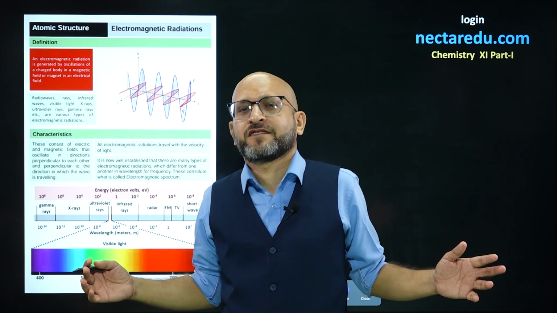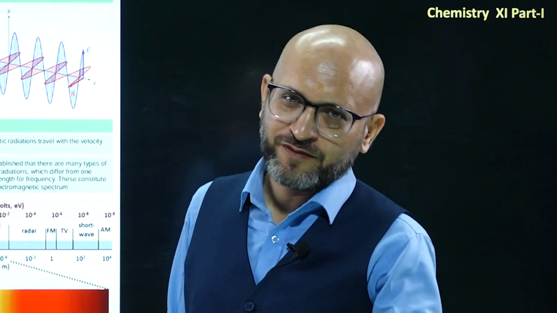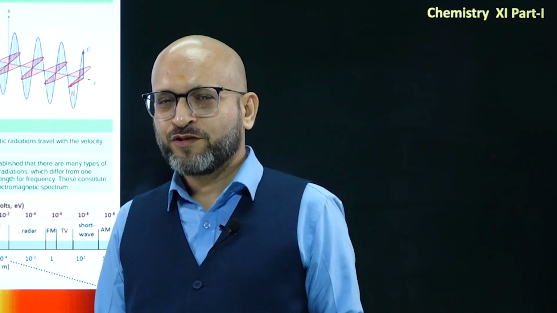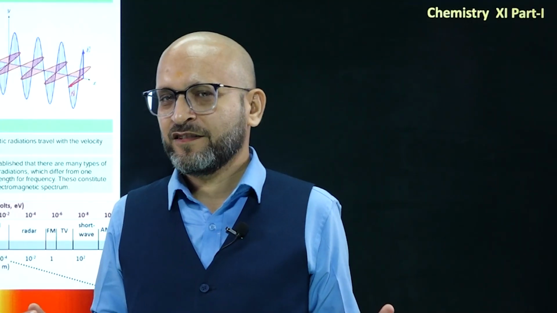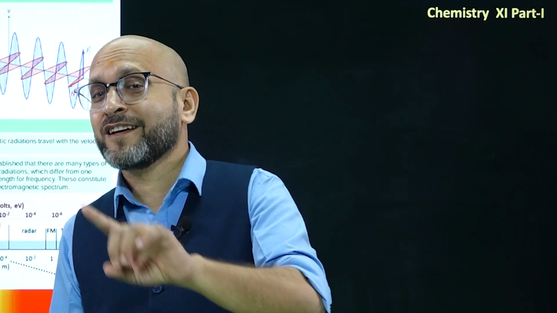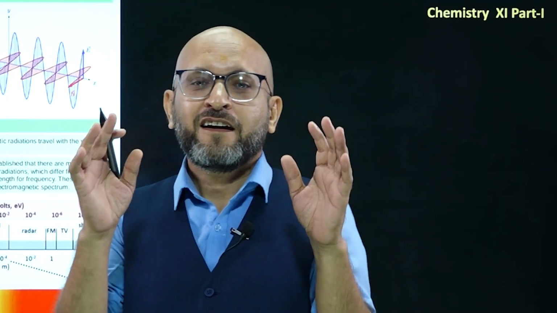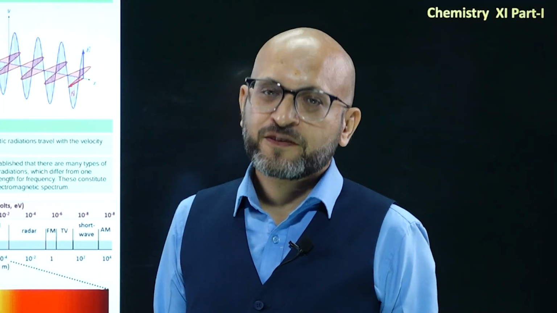Electromagnetic radiations. Have you ever seen them? You must have seen something out of that, right? Have you seen a yellow light? I think you have. Have you seen a red light? You have. Have you seen a rainbow? Yes, you have. So, all these things are part of the electromagnetic spectrum.